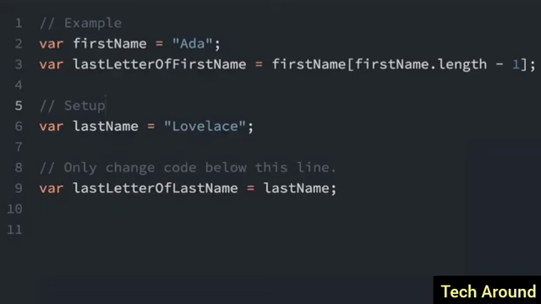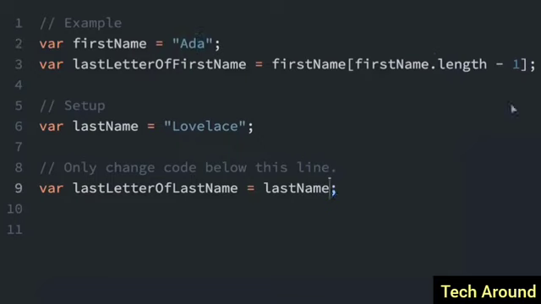You can also use bracket notation to find the last letter in a string, even if you don't know how many letters are in the string. You do it based on the length. So if you look right here, in the brackets, we have an expression to be evaluated. First name dot length minus 1. So the length is 3. 3 minus 1 is 2. The reason why we're doing a minus 1 is because remember we count starting at 0. So the length minus 1 is going to be the last index of the name.